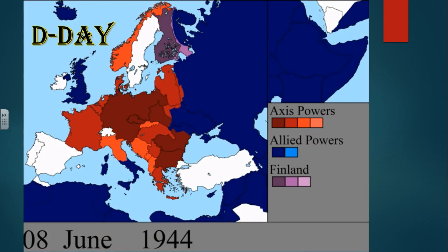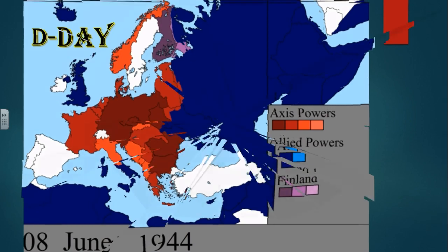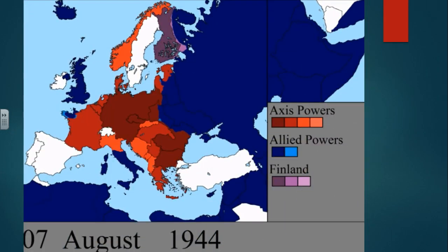Once again, we have the Soviet forces consistently pushing on the Eastern Front. We've got the British, American, and Canadian forces invading through D-Day. We've got the American forces coming up through the boot of Italy, putting that chokehold on the neck of Adolf Hitler's army. Now, quickly, about August 7th, 1944, roughly 2 months after the D-Day invasion, we see northern France being controlled now by Allied powers. Again, the Soviets are advancing, making life much more challenging for Hitler.